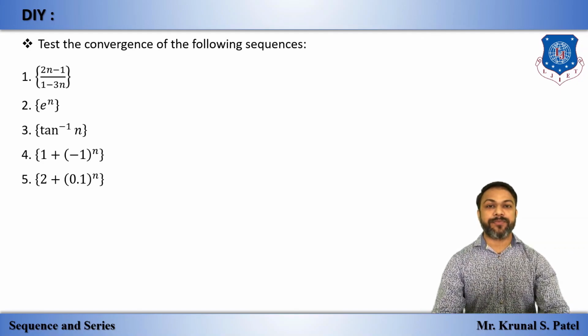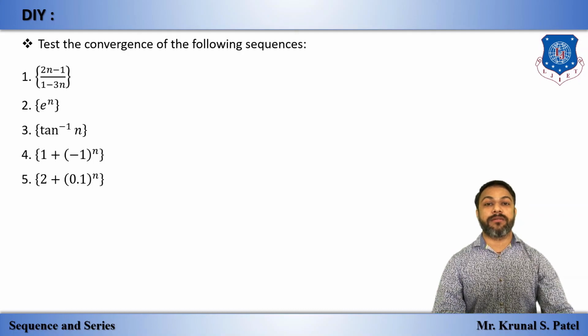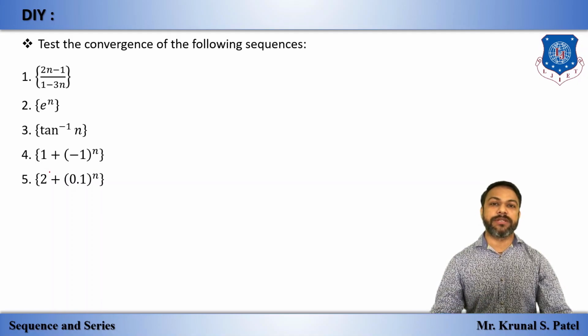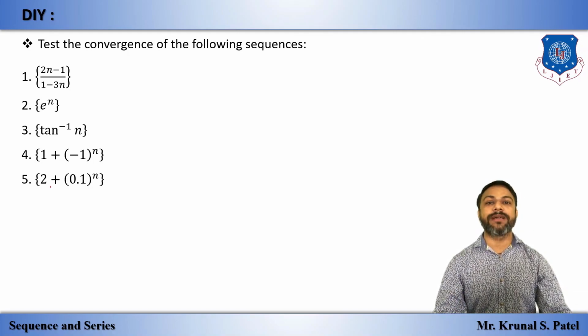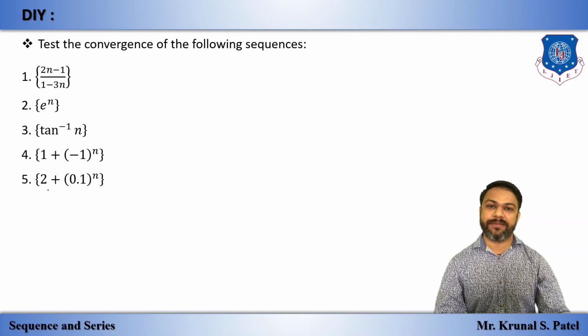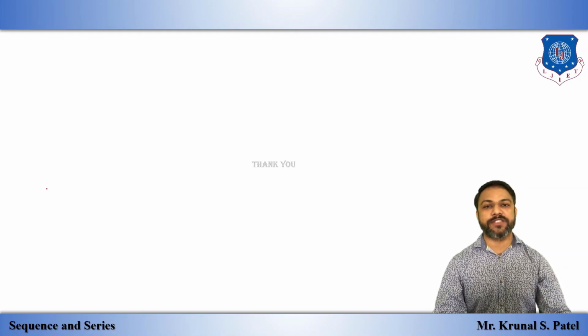Keep practicing, and if you have any query, then contact me, and rewind this video one more time and remind yourself of some standard limits.